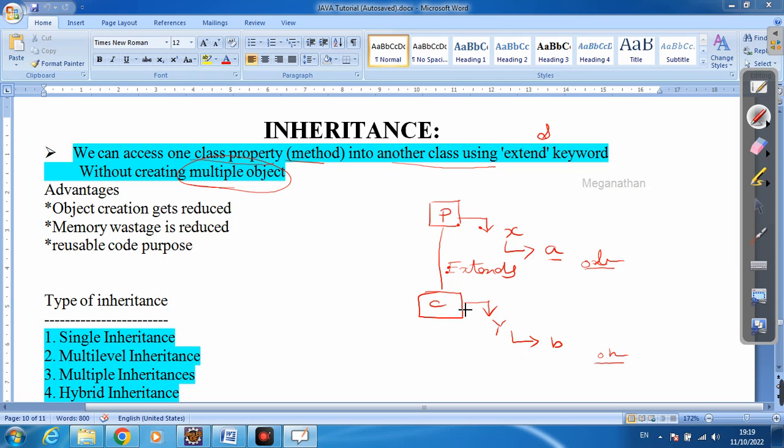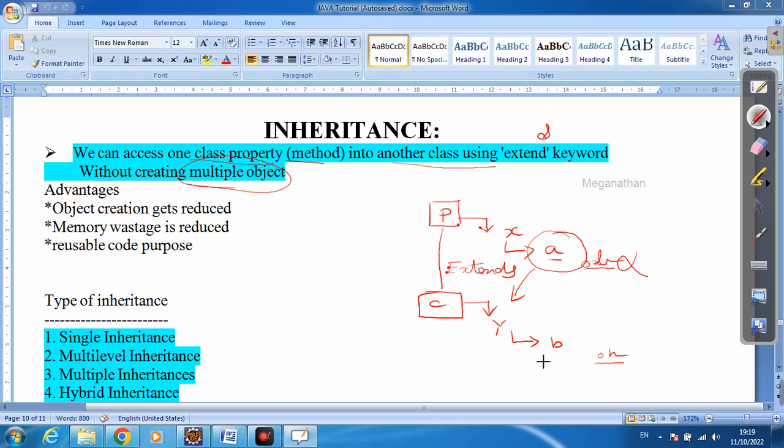What does this mean? If I want to access this a business logic in the child class, either I need to import the package, or by way of inheritance I can access it. How? By using the extends keyword, without creating an object here.